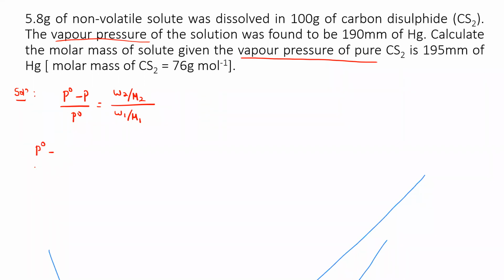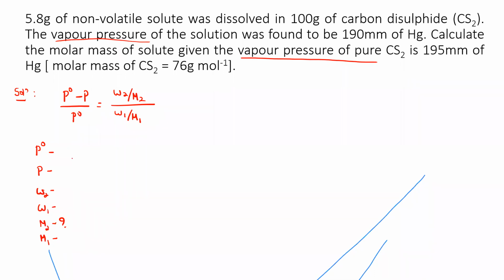P naught stands for the vapor pressure of the pure solvent, which will usually be higher. P stands for the vapor pressure of the solution, and W2, as I already told you, is the very small value of solute added. W1 is the solvent, and usually M2 will be the asked term. M1 is the molar mass of the solvent, which will usually be mentioned in the bracket.